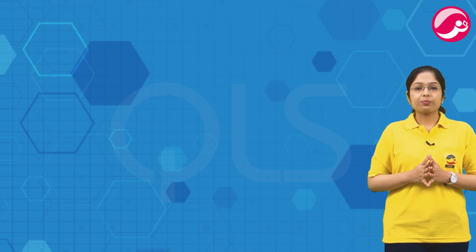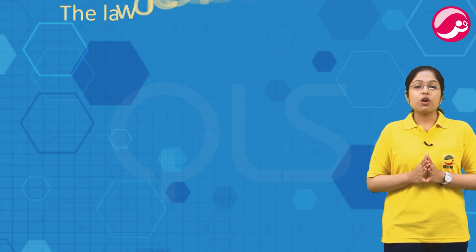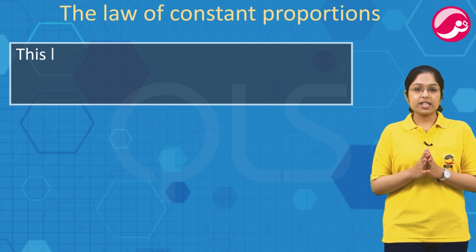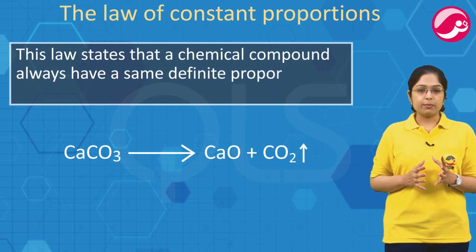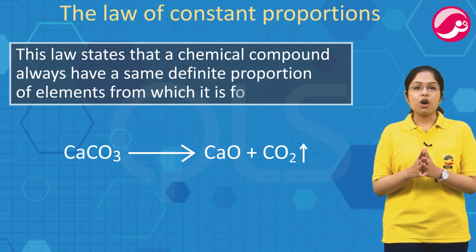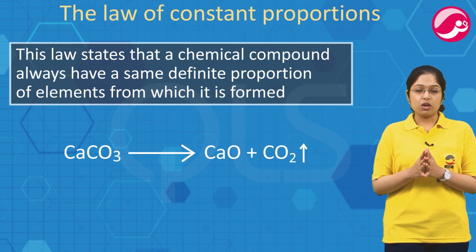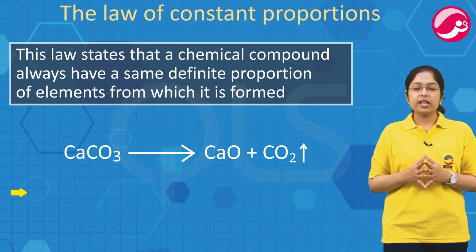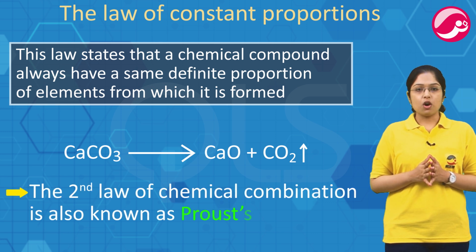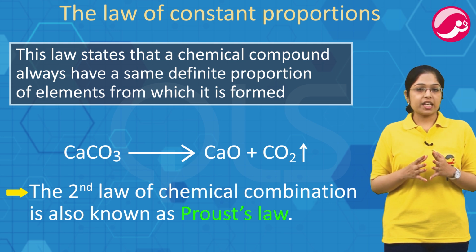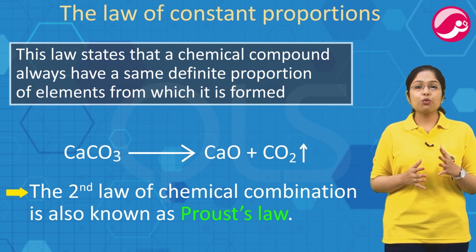The second law. The second law is the law of constant proportions. This law states that chemical compounds always have a same definite proportion of elements from which it is formed. The second law was put forward by Louis Proust, hence the second law of chemical combination is also known as Proust law. लॉज ऑफ केमिकल कॉम्बिनेशन के आने के बाद भी एटम्स का कोई एक्सपेरिमेंटल प्रूफ नहीं था.